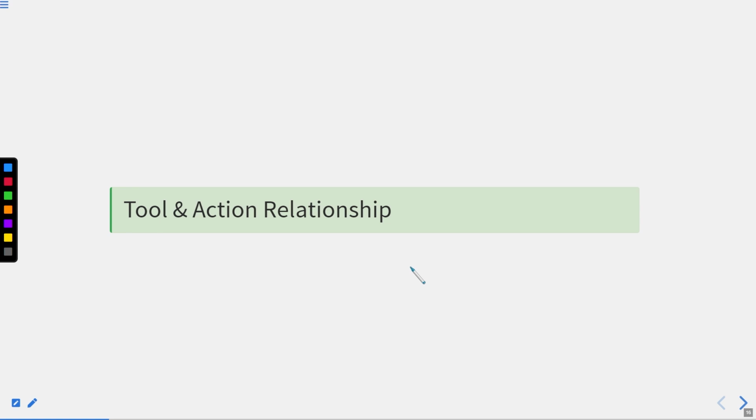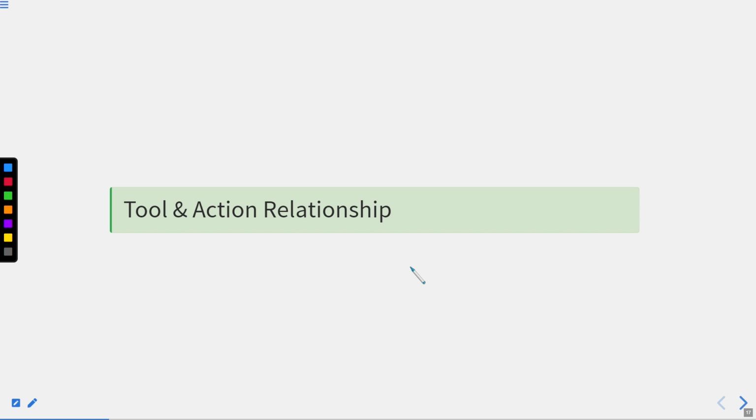Now I am moving to the third relation. Right now we were discussing workers and their tools. Now we are going to discuss the tools used by the workers and their actions, right? Like we have heard of a saw. What is the action of a saw? It is to cut the tree, right? So a saw is related to cutting. This part is clear, right?